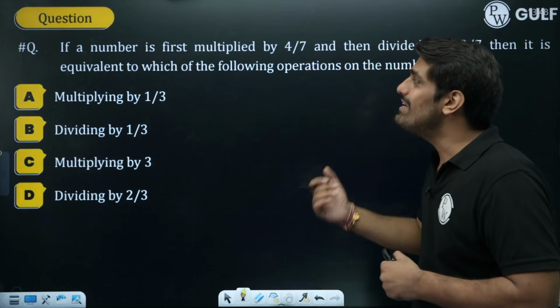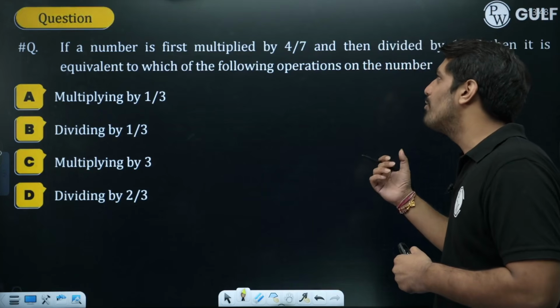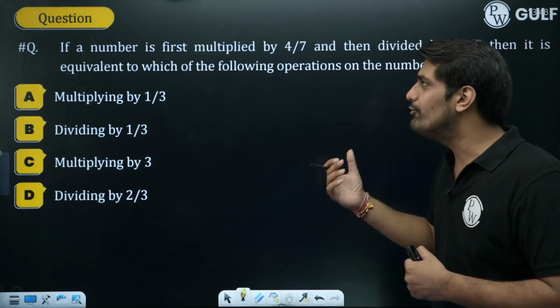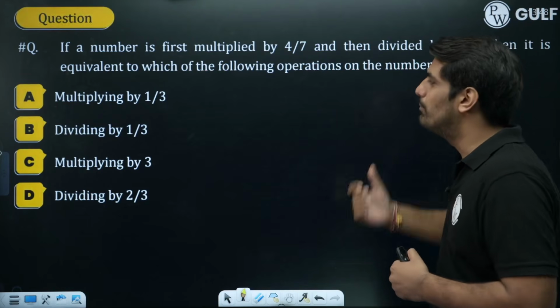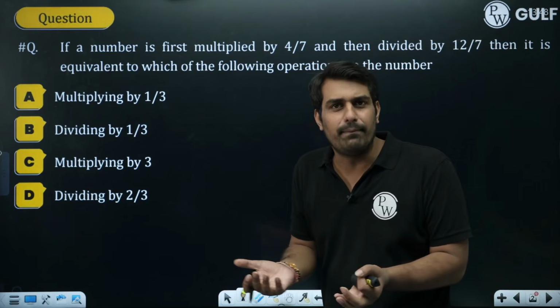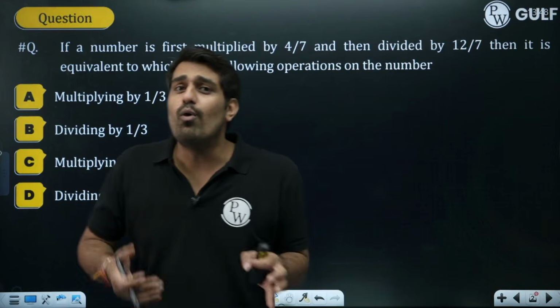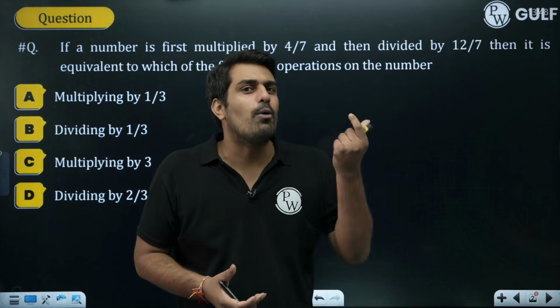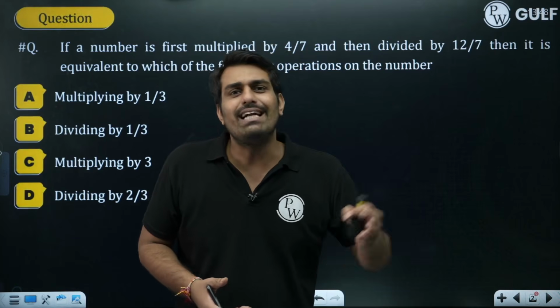It says, if a number is first multiplied by 4/7 and then divided by 12/7, then it is equivalent to which of the following operations on the number? Multiplying or dividing by which number? Ultimately, they're asking you what kind of operation needs to be conducted, or the simplification of what operation they have already conducted. So let's work upon that.